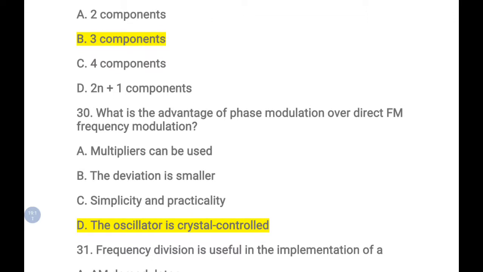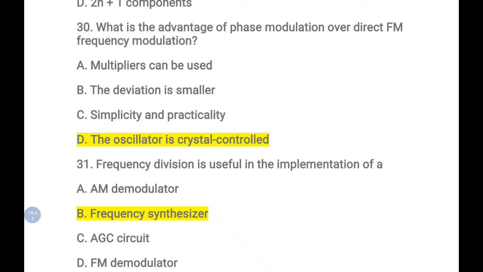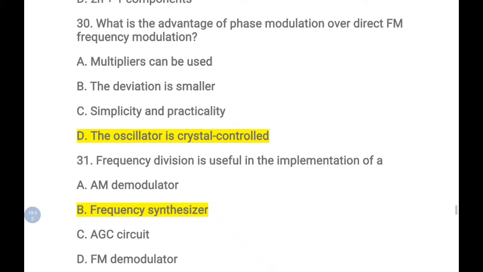What is the advantage of phase modulation over direct FM, that is PM? They are asking about the advantage of PM over direct FM, and I have given the comparison chart. In phase modulation the oscillator is a crystal controlled oscillator. So that is the advantage over frequency modulation. Next question: frequency division is useful in the implementation of a frequency synthesizer circuit.